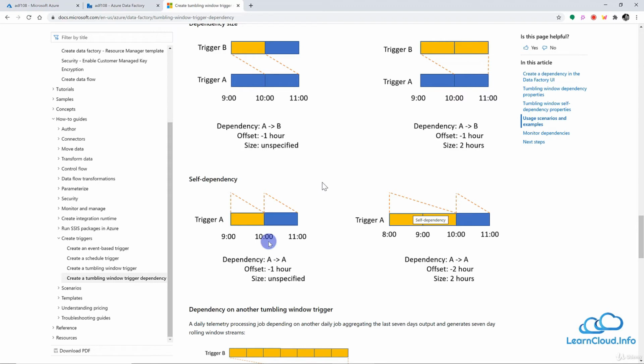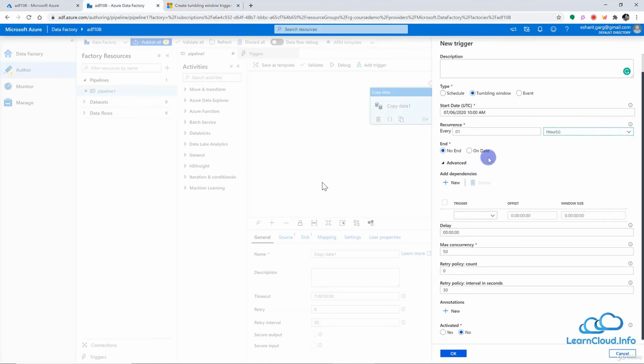So for example, if your database has a timestamp value and you are processing that using this time window, that will not change. Your data will be processed from 10, in spite of the fact that the triggering will start at 10:15. That's why the tumbling window is more reliable than the schedule trigger also.